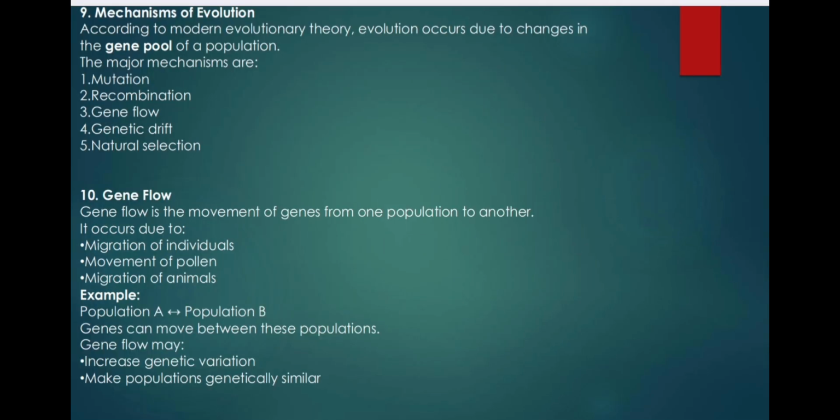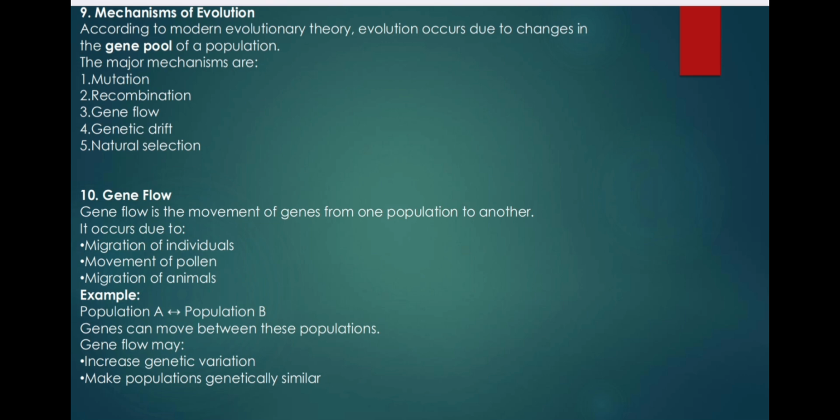Number 9, mechanisms of evolution. According to modern evolutionary theory, evolution occurs due to changes in the gene pool of a population. The major mechanisms are 1. Mutation, 2. Recombination, 3. Gene flow, 4. Genetic drift, 5. Natural selection.